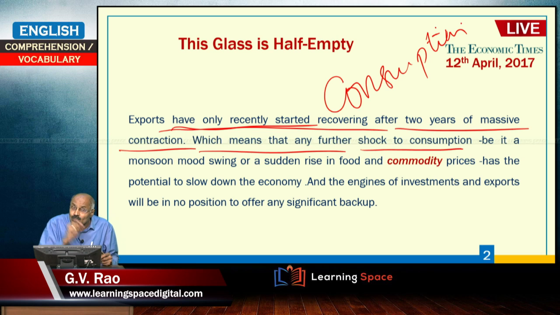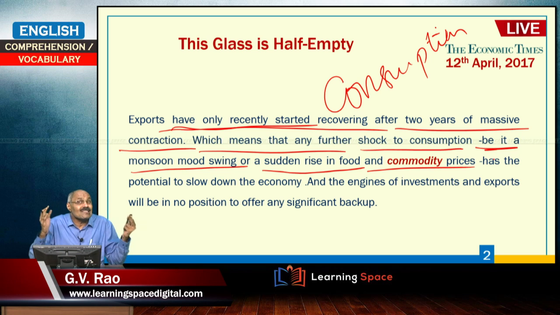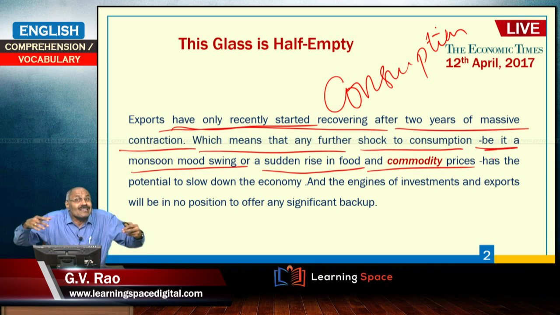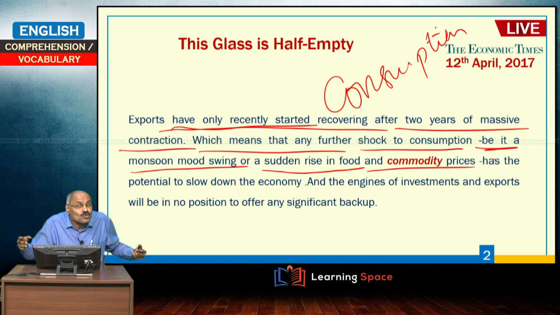If any shock to consumption, you see he is explaining, shock can come, be it a monsoon mood swing, monsoon may not be proper, or a sudden rise in food and commodity prices. Food prices may rise, commodity prices may rise. Because of these factors, if the consumption reduces because of poor monsoon, because of rise in food prices, because of rise in commodity prices, then what will happen to the economy?